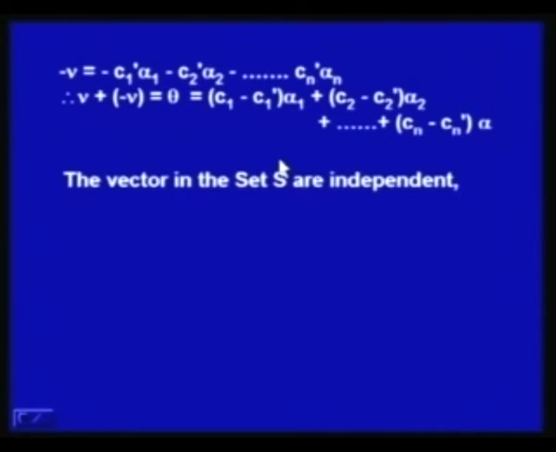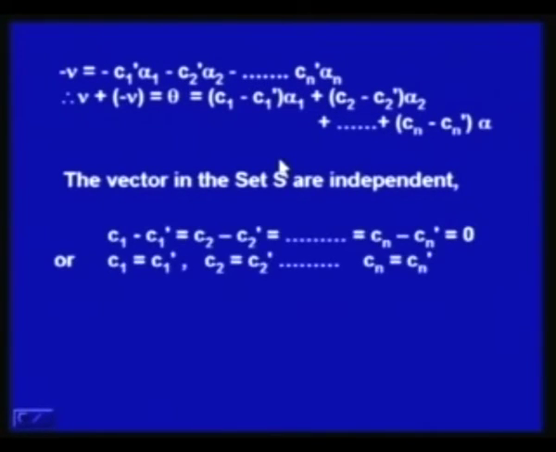Now, we know that alpha 1, alpha 2, ..., alpha n are linearly independent. So, these coefficients have to be 0. That is the basic requirement for an independent set of vectors. So, this is 0, this is 0, this is 0.